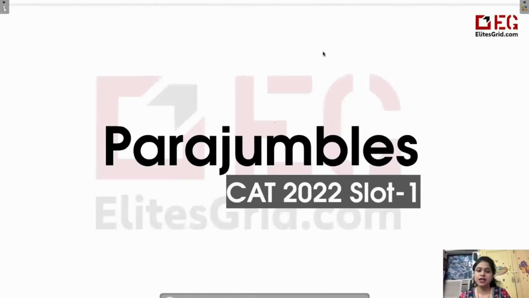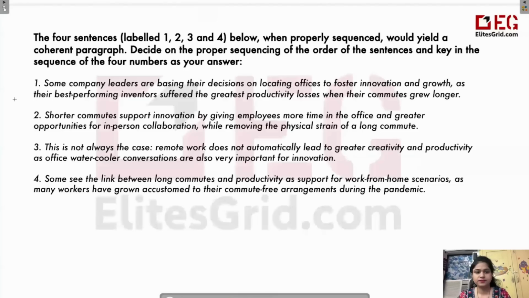Today we will discuss another question of Parajumbles that came in CAT 2022 in first slot. So we have already discussed one of it. So let's start the other one. So these are the four sentences that are given to us, and we have to arrange them in a particular sequence so that we get a coherent paragraph.